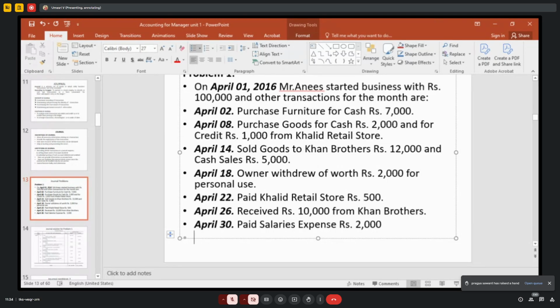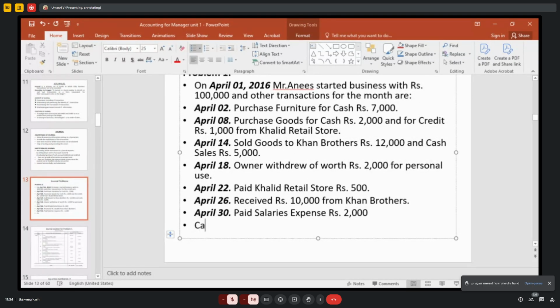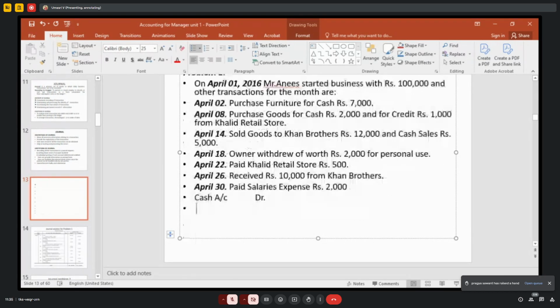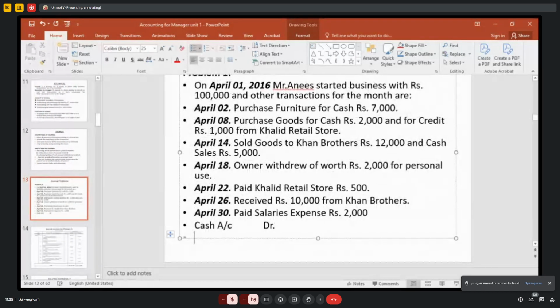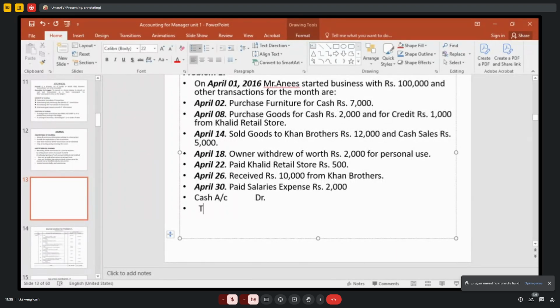When you are making a journal entry, say for example, cash account debtor means you have to write DR. We used to write like this. In this statement it is not written. Cash account debtor to sales account. Like this you have to write.